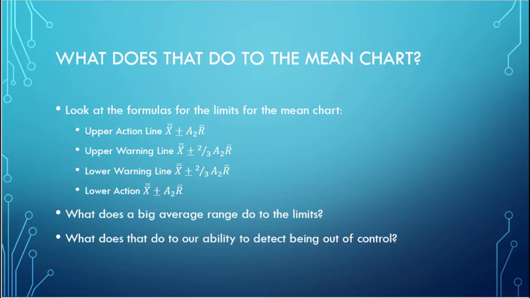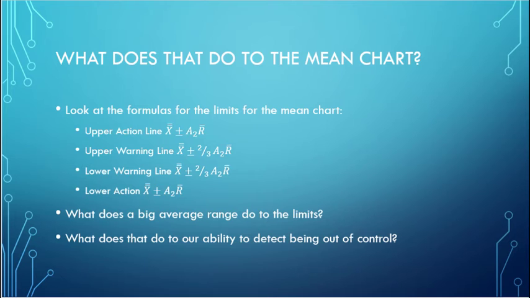So now, if we look at the formula for the limits on the mean chart, they are all functions of the average range. So if there is a big average range, that's going to move the warning limits and action limits on the mean chart far apart. So if the warning limits and action limits on the mean chart are far apart, that means the mean chart is not going to be very sensitive for finding things that are out of control.